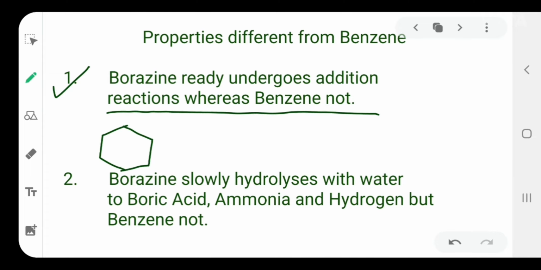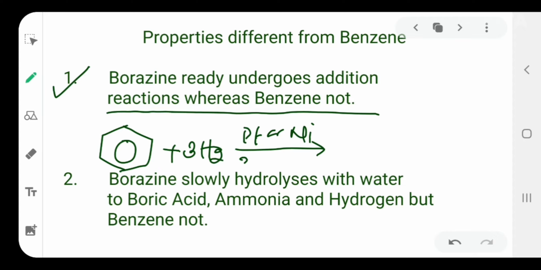That means for benzene to hydrogenate or show addition reaction, drastic conditions are needed, like platinum or Raney nickel, along with very high temperature and very high pressure. Only at high temperature and pressure can benzene be hydrogenated to cyclohexane. But such conditions are not needed to hydrogenate borazine or to show its addition reaction.